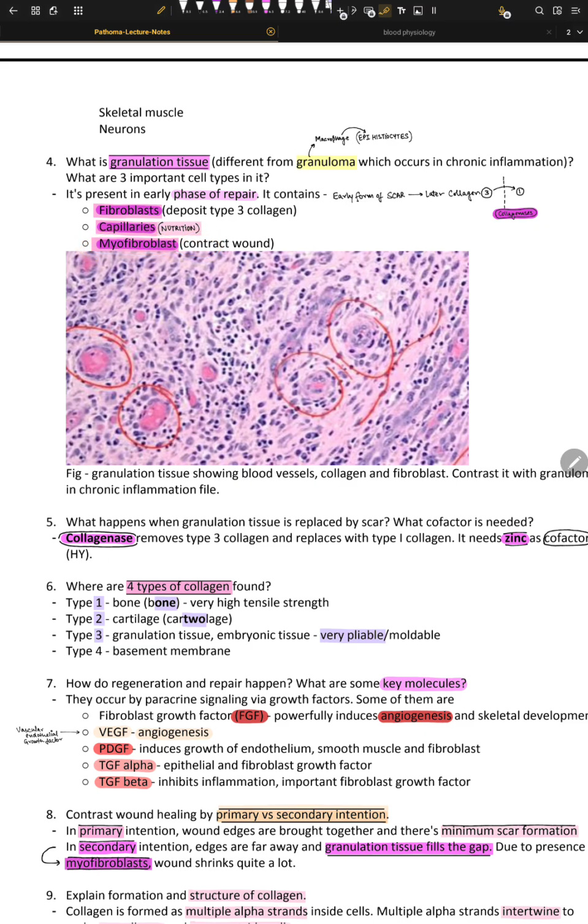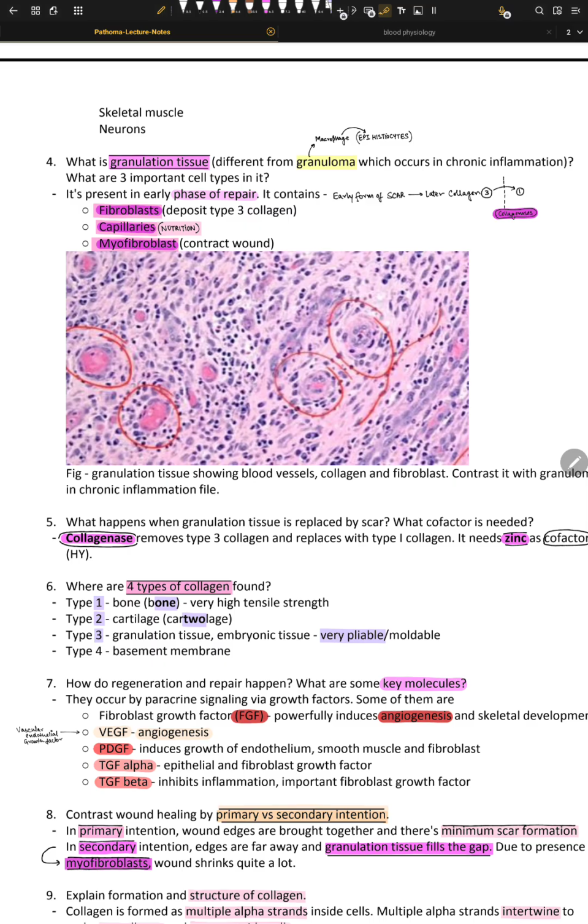Okay, now one cool question arises. Really, it's a cool question. So we have three phases, right? We have the early phase, the inflammatory phase, then we have the proliferative phase, and then we have the remodeling phase in the healing context. Inflammatory, we understand hemostasis has happened, inflammation is happening. Primary hemostasis has happened, secondary hemostasis, the clot has been formed. Now we are in the proliferative granulation phase.